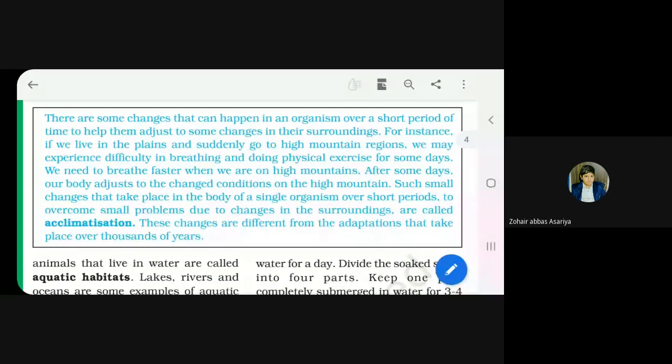Now if I give you an example of human beings, see, we are living in India, correct? The timing of India and USA is similar or different? Very much different.